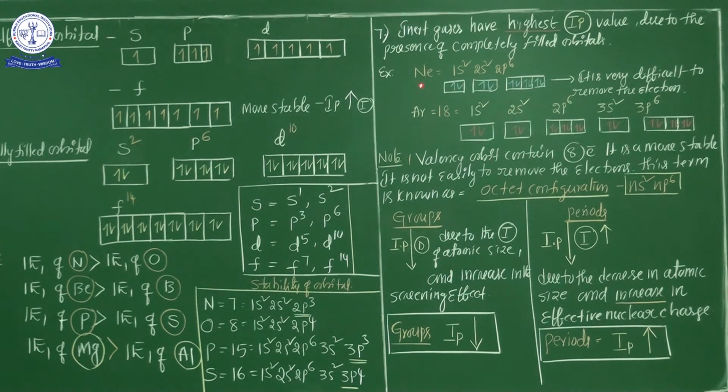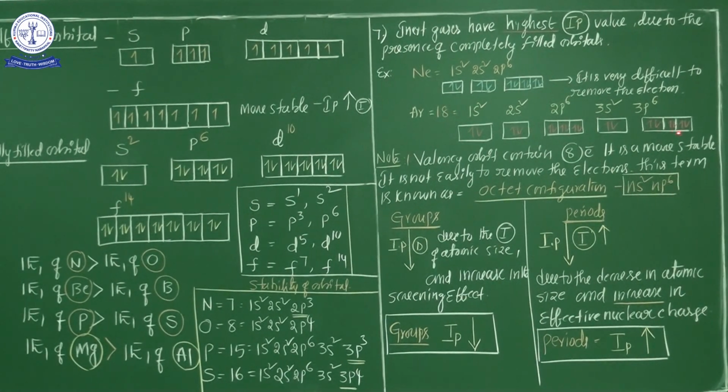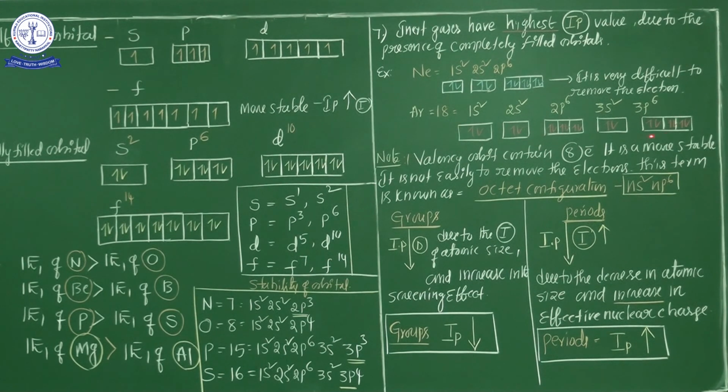Next, argon. Argon is also an inert gas. Its configuration is 1s2, 2s2, 2p6, 3s2, 3p6. You see carefully, my dear students, all orbitals are completely filled with electrons. These are the most important points. Out of 118 elements, which element does not easily give up an electron? Only the inert gases.